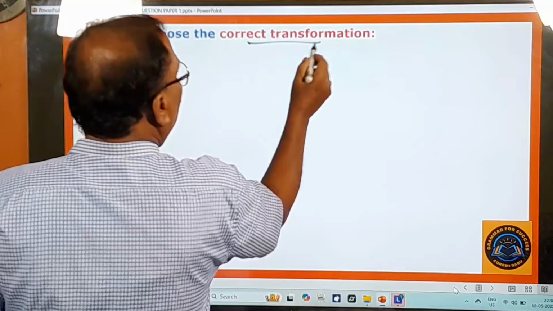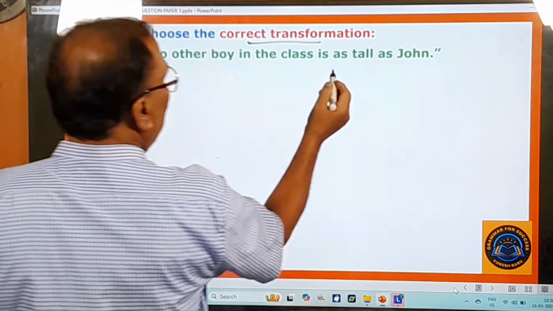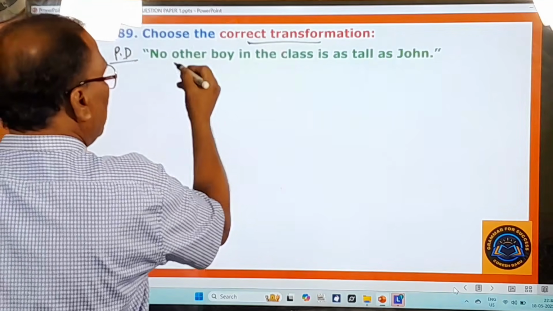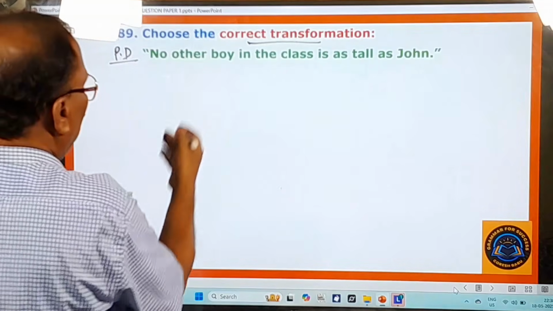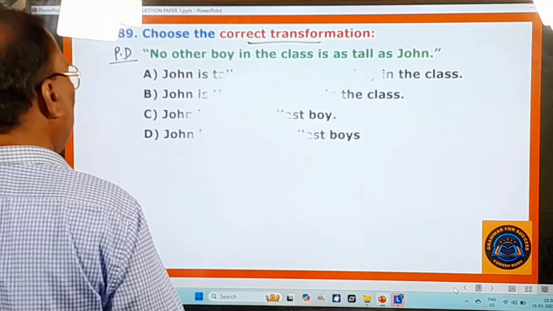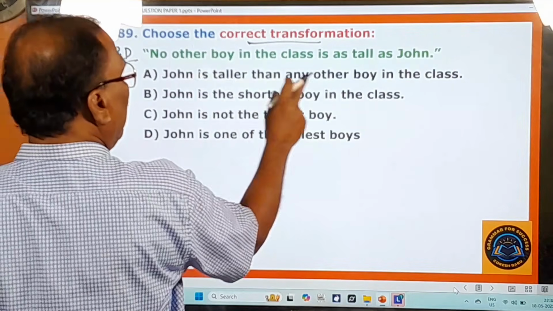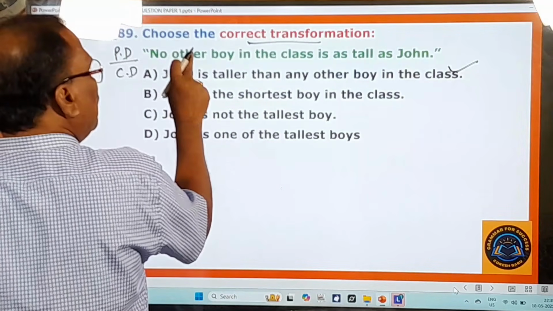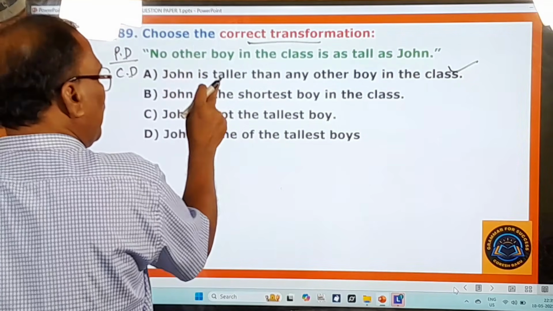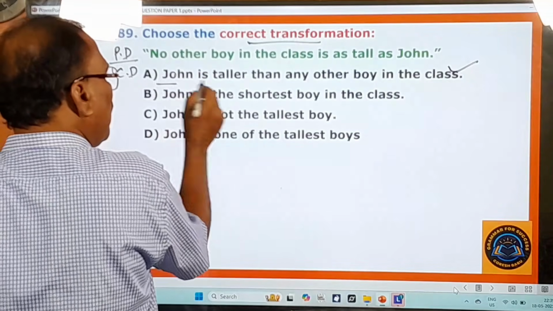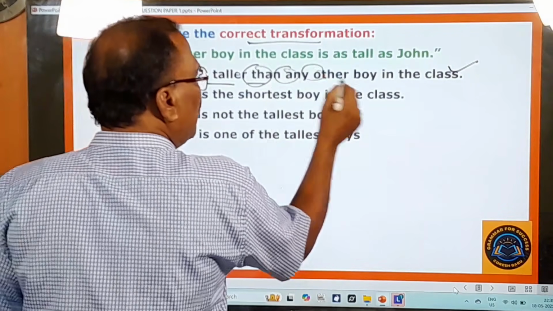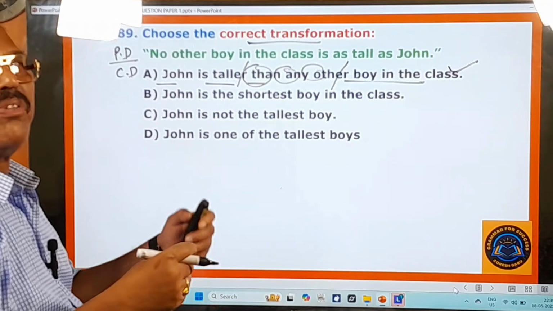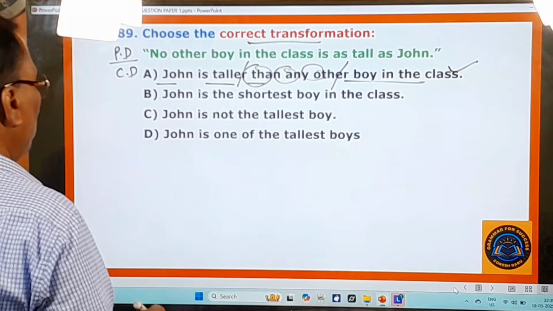89th question. Choose the correct transformation. "No other boy in the class is as tall as John." So this is the positive degree sentence. To change it into another degree, let us look at the options, then we can choose it. "John is taller than any other boy in the class." The very first one is the right one. So this is in the comparative degree, and the original is in the positive degree. When you change this positive degree into the comparative degree, the sentence becomes: John is taller than any other boy in the class. About the degrees of comparison, I have made a wonderful video. Please watch that. Okay, and you move on to the next question.